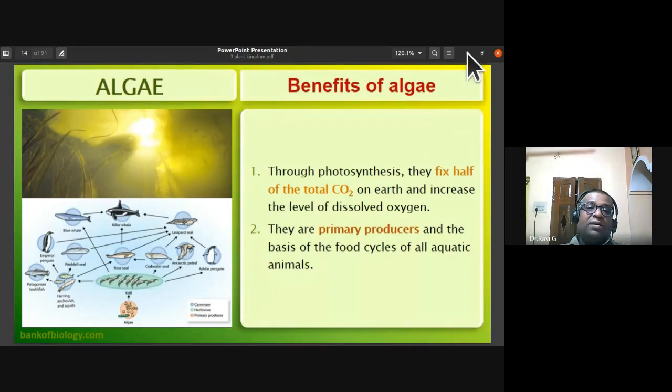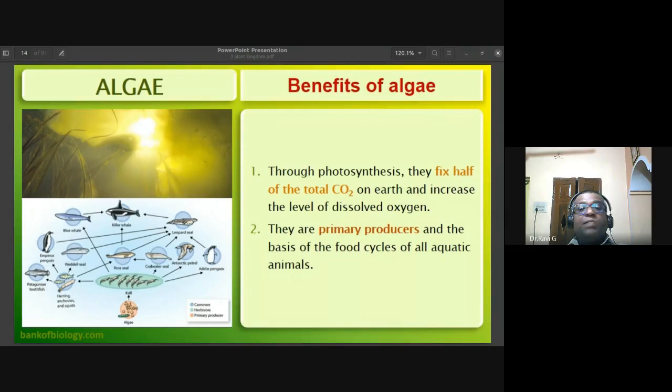They are motile. Okay. So next that we will be discussing is the benefits of algae. Through photosynthesis, half of the total carbon dioxide on earth is fixed by the algae. So they have an important role in the carbon cycle, and they increase the level of dissolved oxygen, playing an important role in the oxygen cycle.